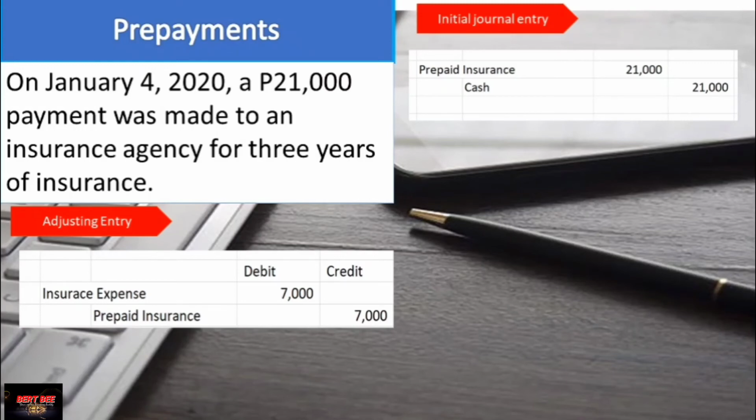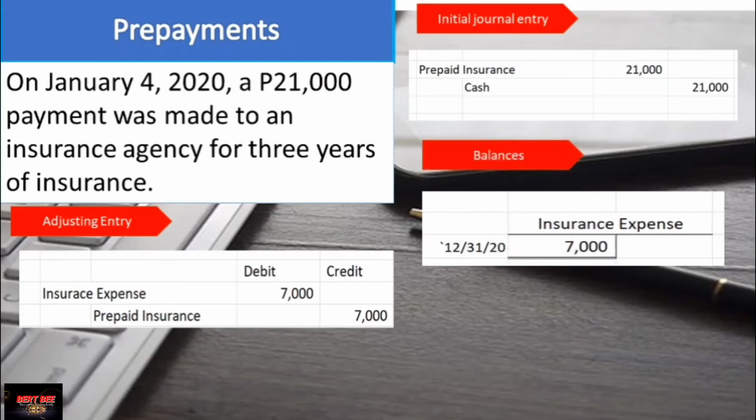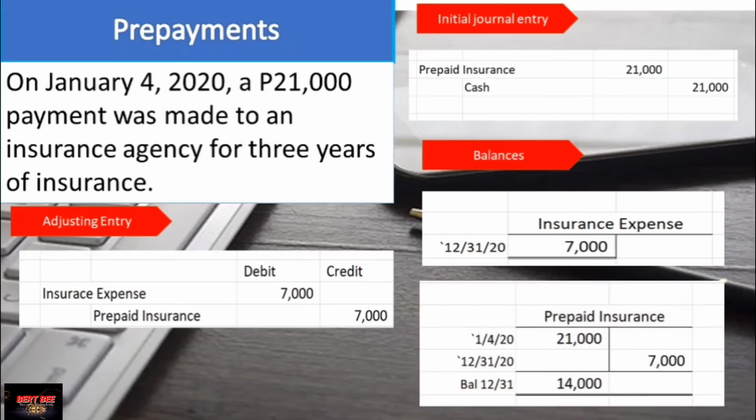This will lead to the balances of each account at the reporting date. You can see the insurance expense is 7,000 and for the prepaid insurance, the balance sheet approach and income statement approach have the same ending balances upon adjustment.